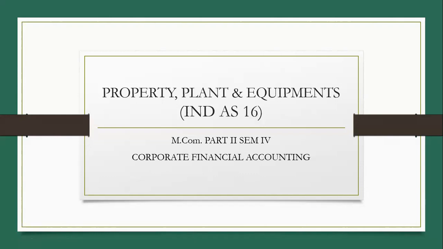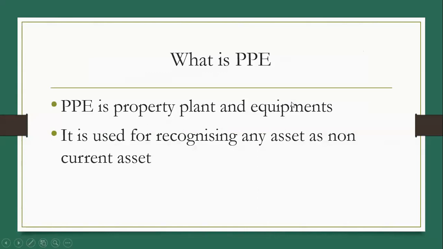Our today's topic is Indian Accounting Standard 16, Property, Plant and Equipments. First, let's see what is PPE. PP stands for Property, Plant and Equipments, which we normally consider as fixed asset. This accounting standard is used to recognize any asset as non-current asset.